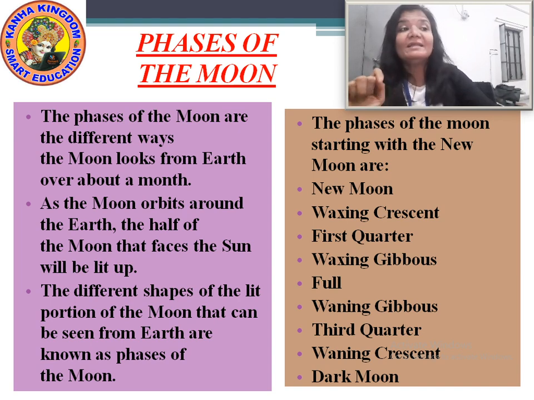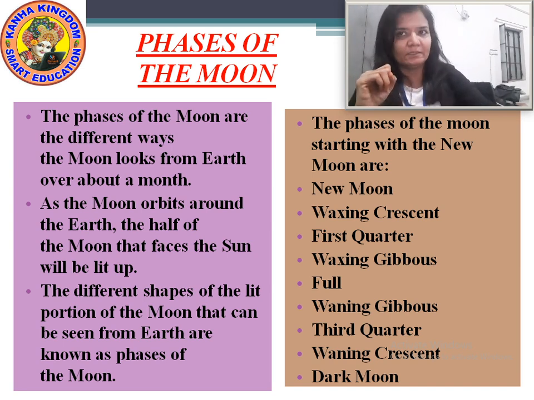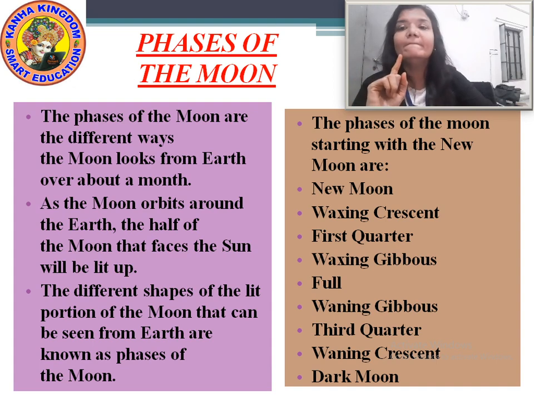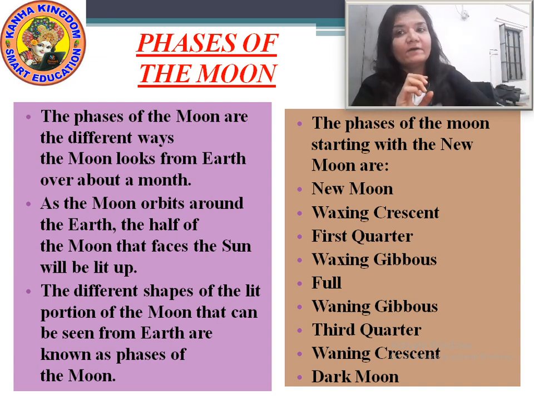We all know that the moon orbits, means revolves around the earth. Only half of the moon can be seen at one time. The half face is towards the earth and half face is on the other side. So whenever you see the moon, you can only see one side of the moon from the earth.